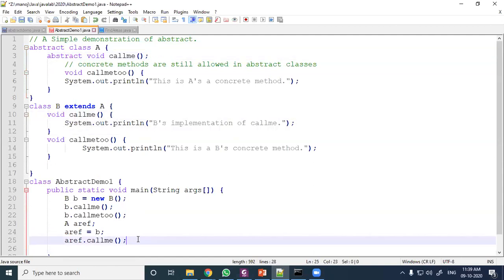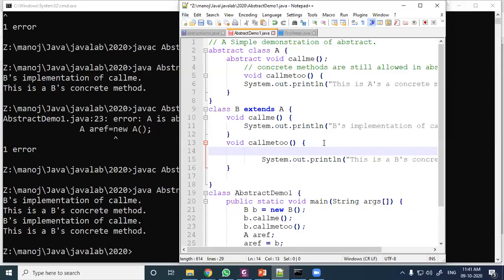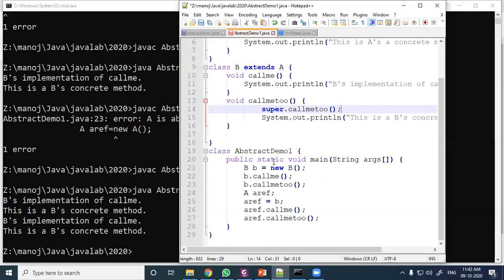And next, suppose I write aref dot call me two, which one will be called? To call the parent method when the same method is there, we write the keyword super: super dot call me two. So that it will call the parent method also.